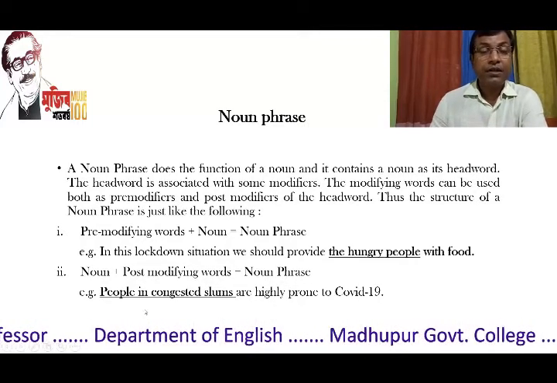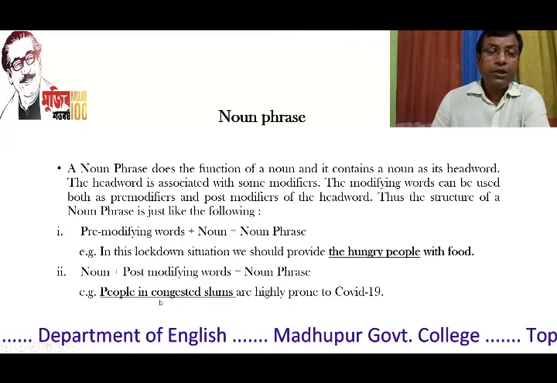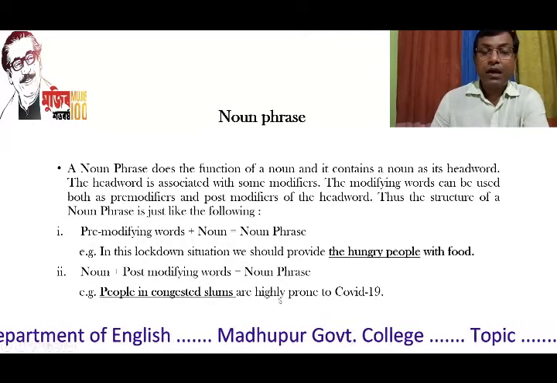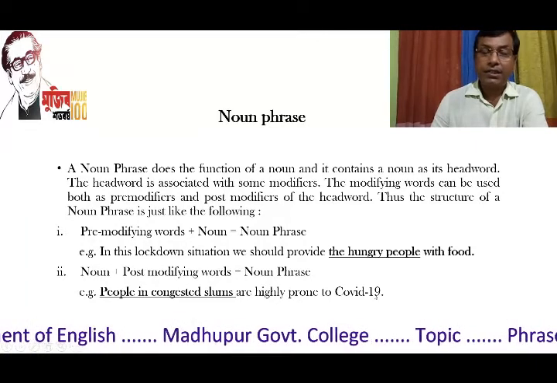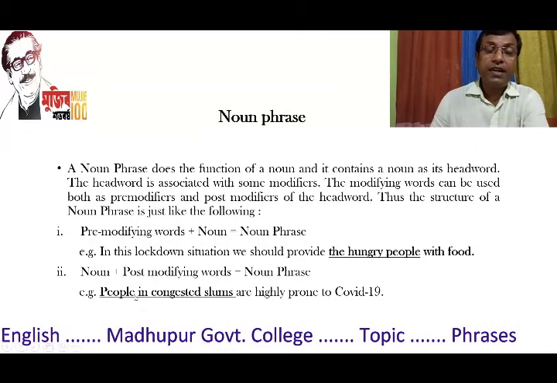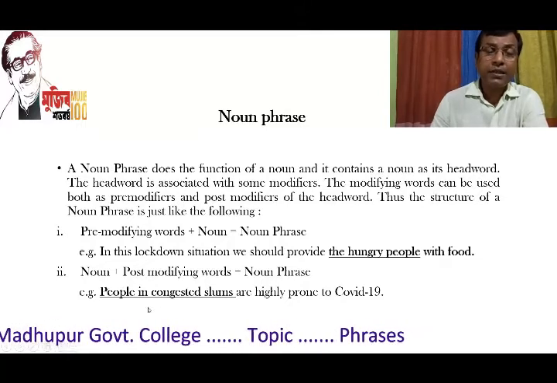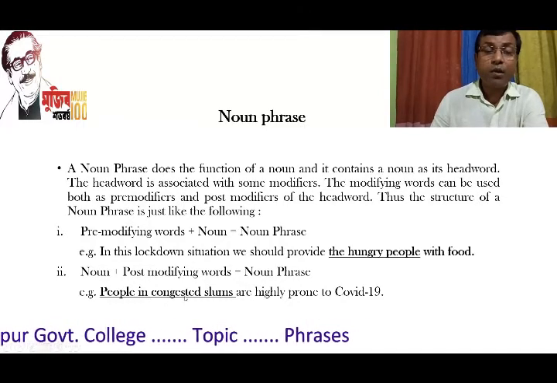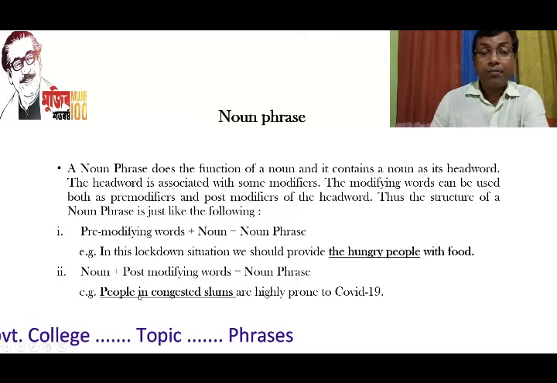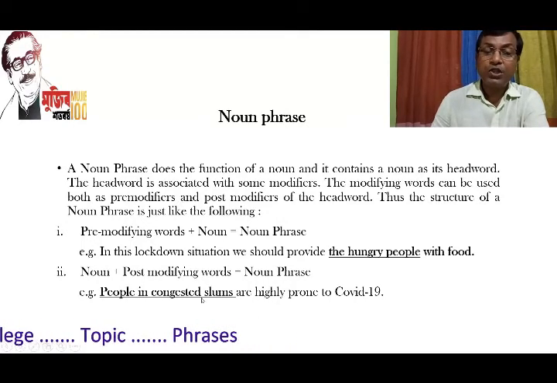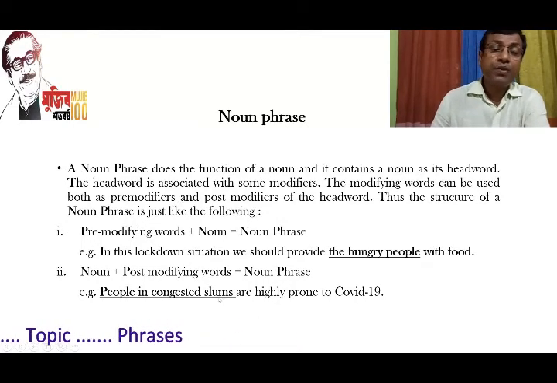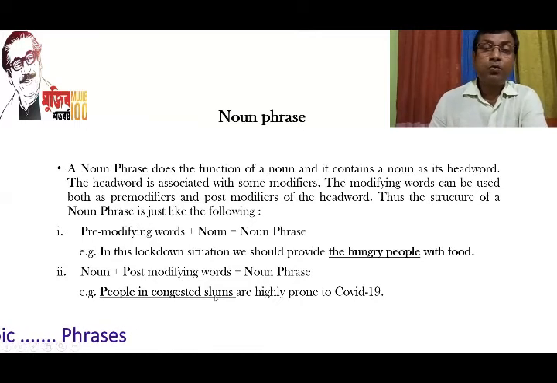As you can see in the example, people in congested slums are highly prone to COVID-19. People is the head word here, and this head word is being modified by these words that come after the head word, in congested slums. So, yeah, in these two ways, we can form a noun phrase.